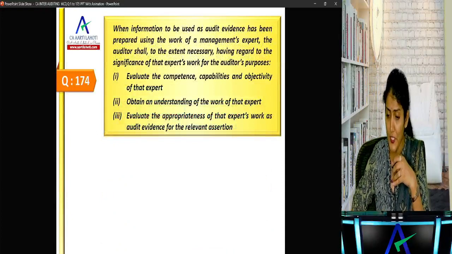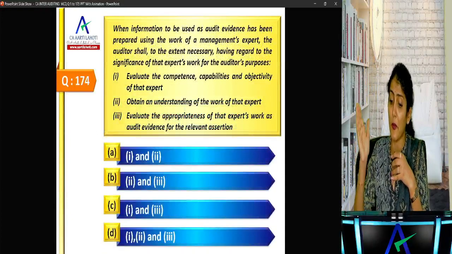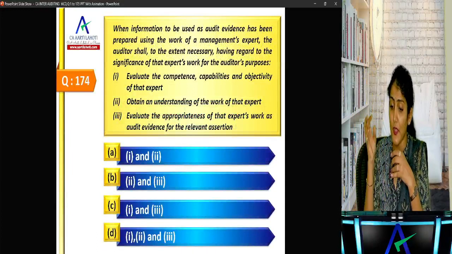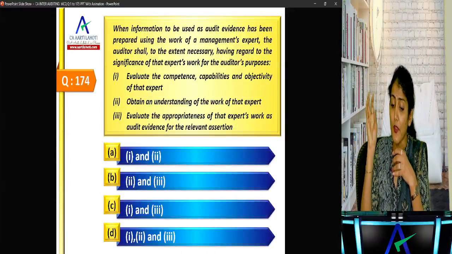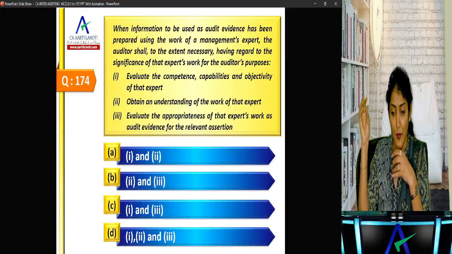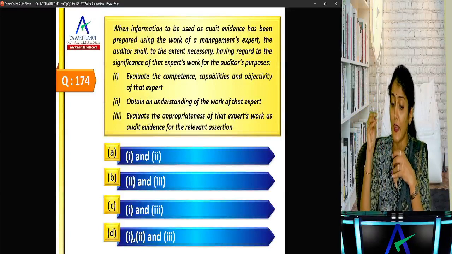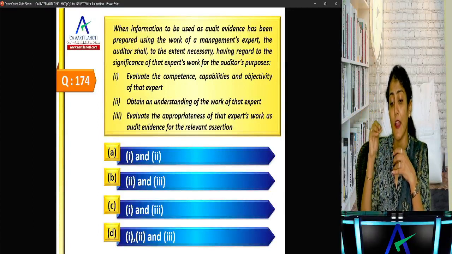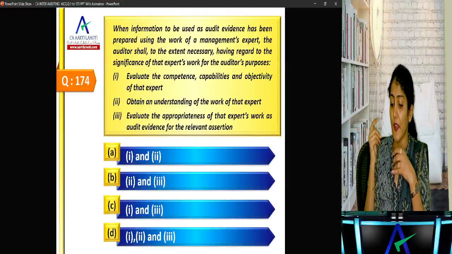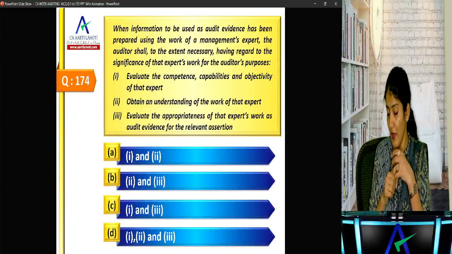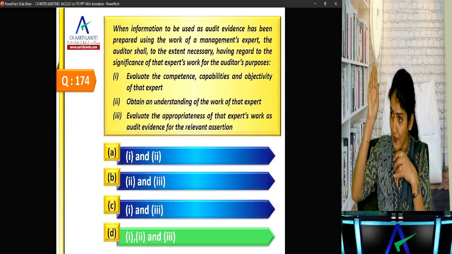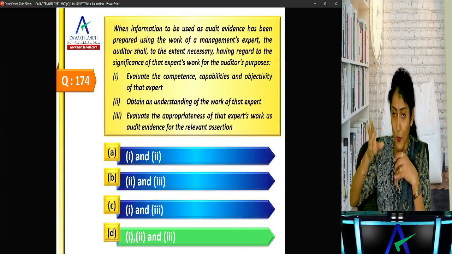When information to be used as audit evidence has been prepared using the work of the management's expert, the auditor shall, to the extent necessary, having regard to the significance of the expert's work, evaluate the competence, capability, objectivity, obtain an understanding of the expert's work, and evaluate the appropriateness of the expert's work as audit evidence for the relevant assertion.